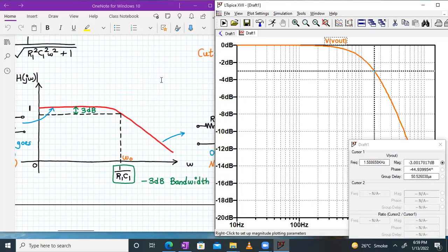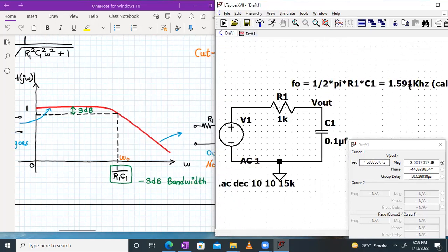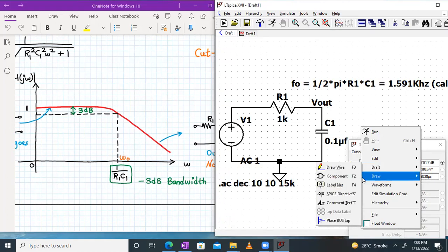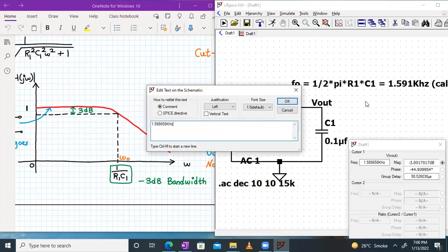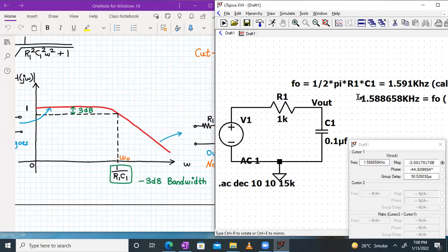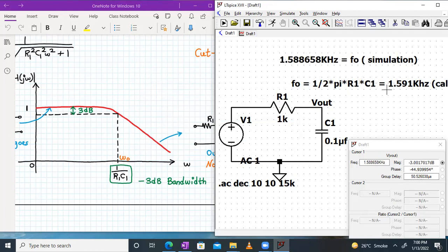And what did we get by calculation? 1.59. And we are getting 1.58. So that's very nice. That's very close. So over here, let me add a comment. This is F naught by simulation. So F naught value is 1.588 by simulation. And by calculation, it's coming out to be 1.591, right?